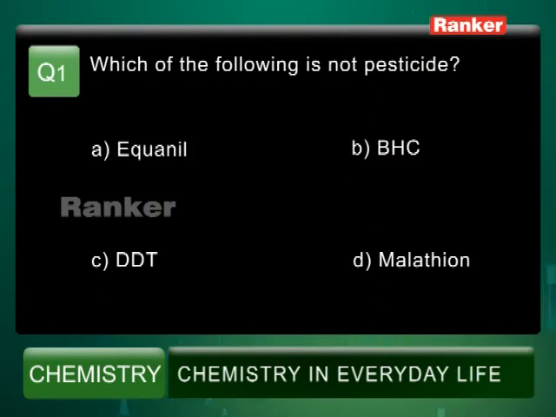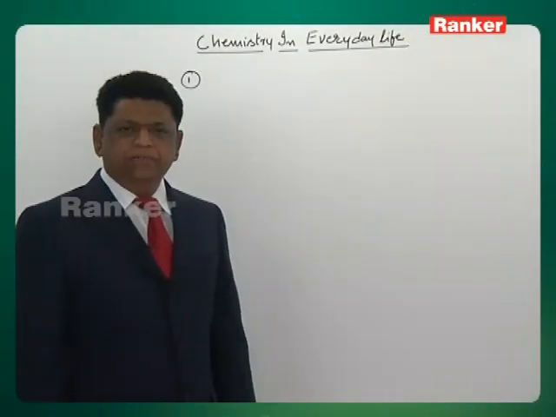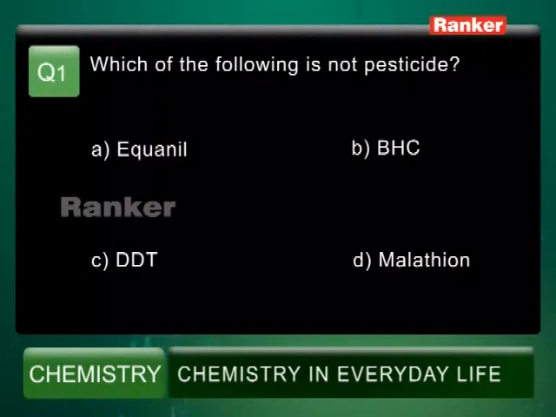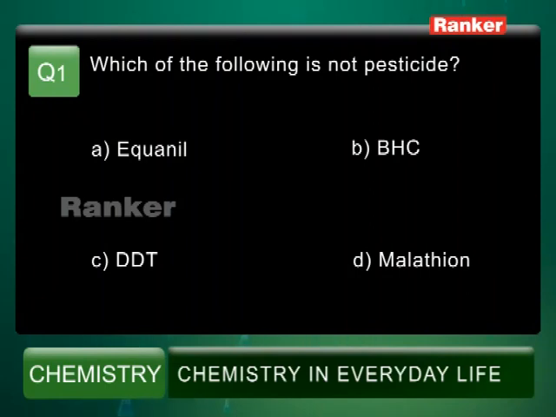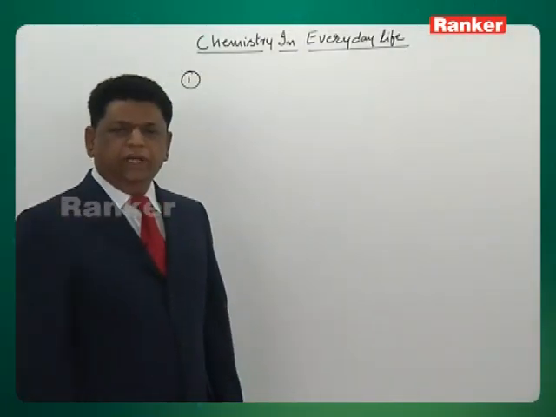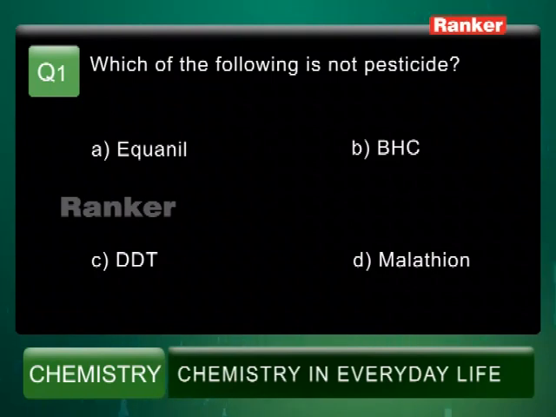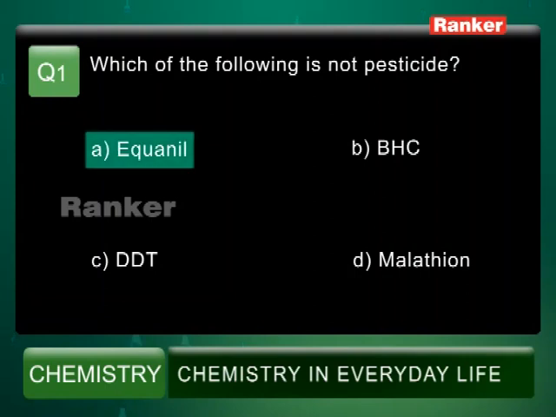Which of the following is not a pesticide? Three pesticides are given, and one is not; you have to identify it. Option A is equanil, option B BHC, option C DDT, option D is malathion. Equanil is a tranquilizer, a sedative type of drug, whereas BHC, benzene hexachloride, DDT, dichlorodiphenyltrichloroethane, and malathion, these three are the pesticides. So option A is the right answer. Equanil is not a pesticide.